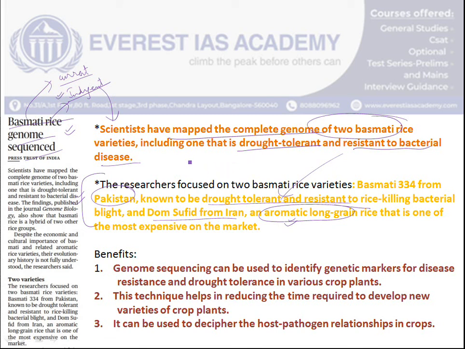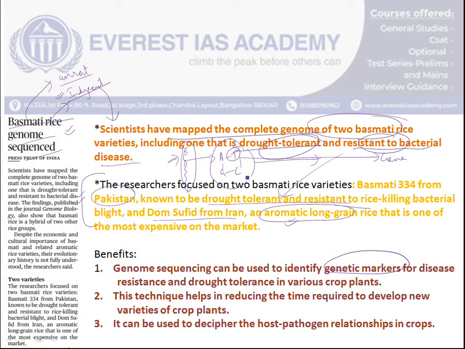The main advantage is that inside the rice crop, the total genes are sequenced. That is the arrangement of nucleotides: adenine, thymine, guanine, cytosine. That is how they sequence the order. When this complete sequence is done, there are many advantages, because among these 2 varieties we can trace which particular gene is responsible for drought tolerance or bacterial disease resistance. That one gene can be marked. That is called a genetic marker.